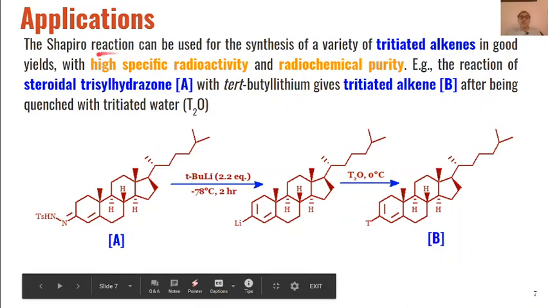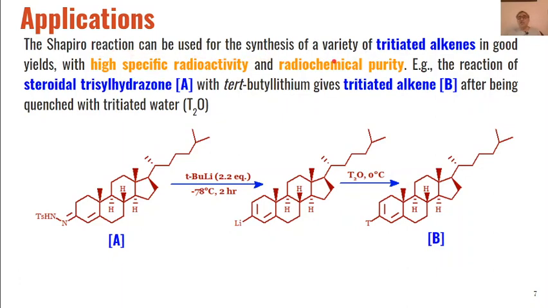Then this reaction can also be used for the synthesis of tritiated alkenes in good yields. Tritium is nothing but an isotope of hydrogen.